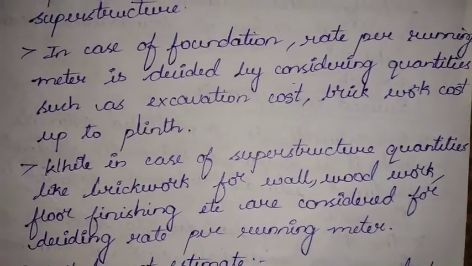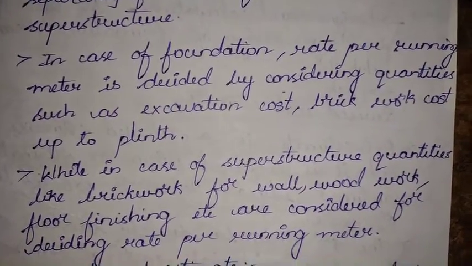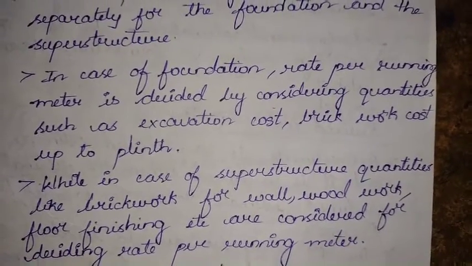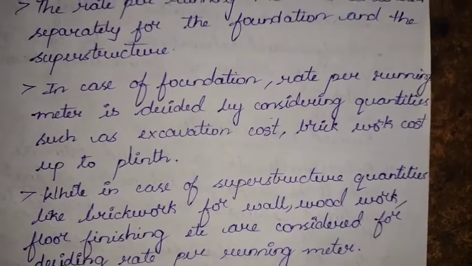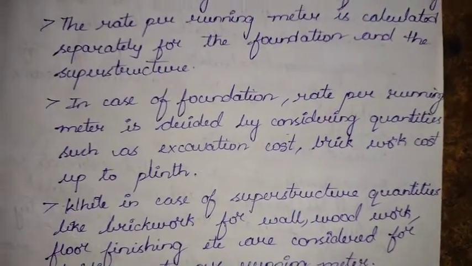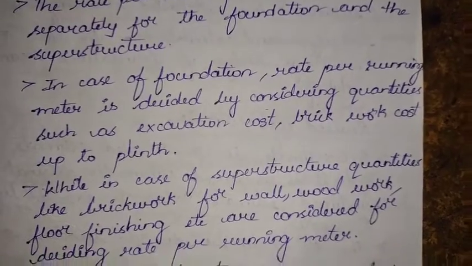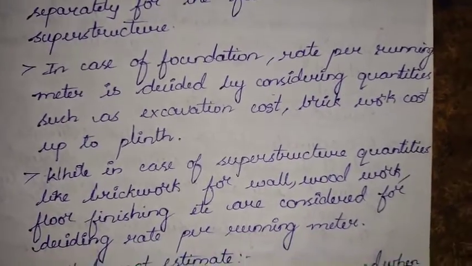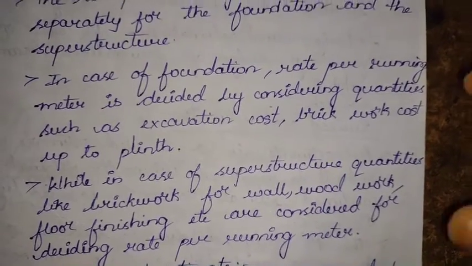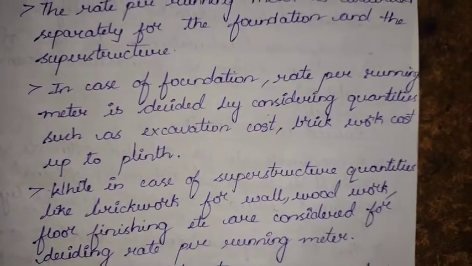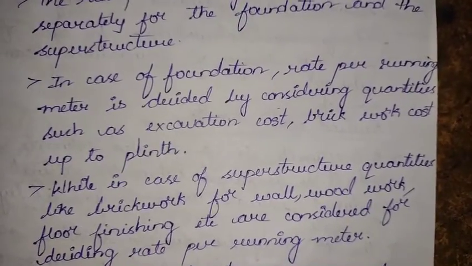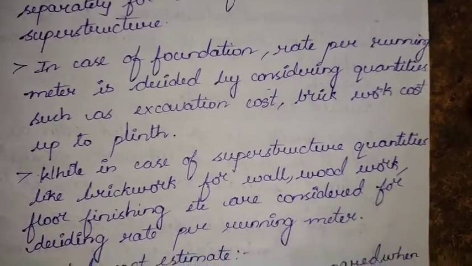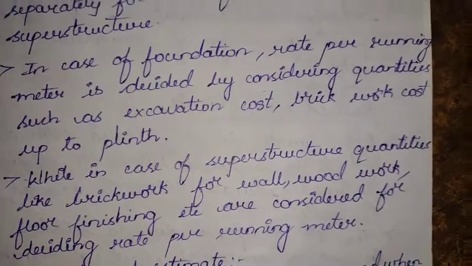Whereas in case of superstructure, quantities like brickwork for wall, woodwork, floor finishing, etc. are considered for deciding rate per running meter. See, I told you we will be calculating the rate per running meter separately for both foundation and superstructure. Here the recommendations are given how to evaluate the value of the rate per running meter for both foundation and the superstructure separately. Okay? This is about approximate quantity method cost estimate.